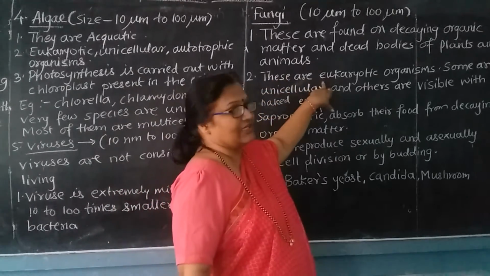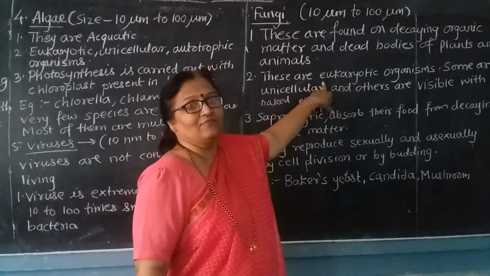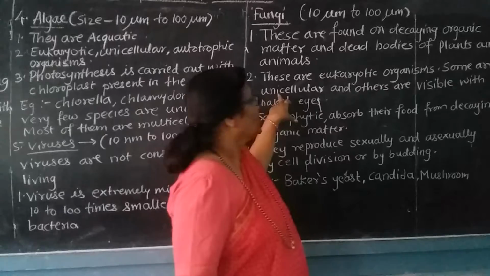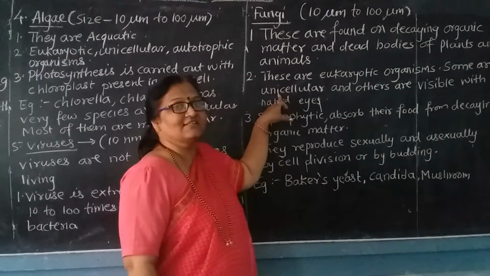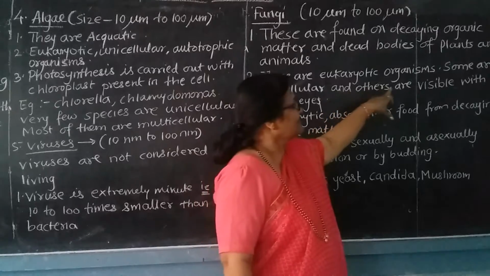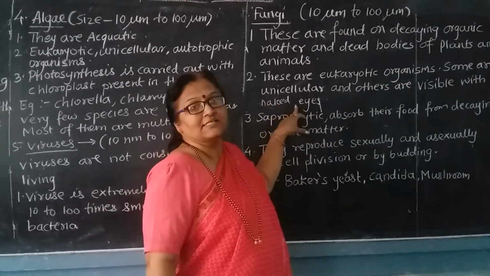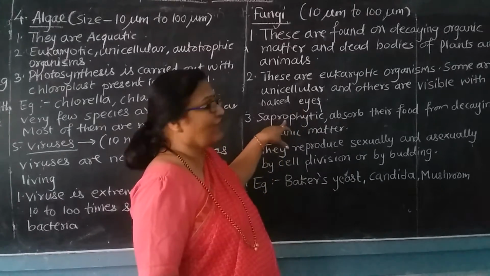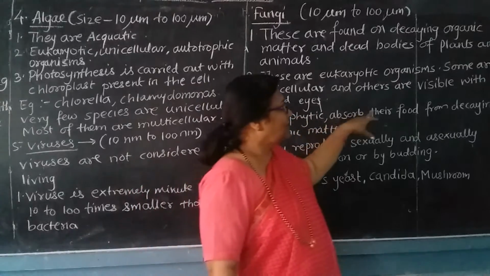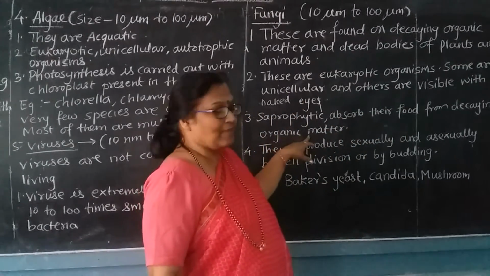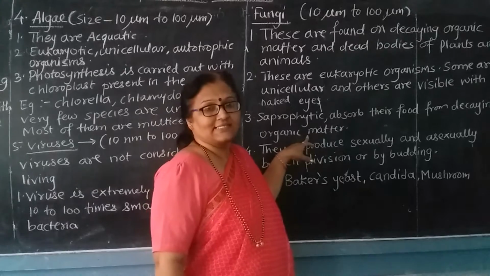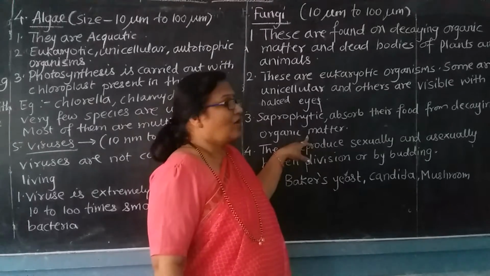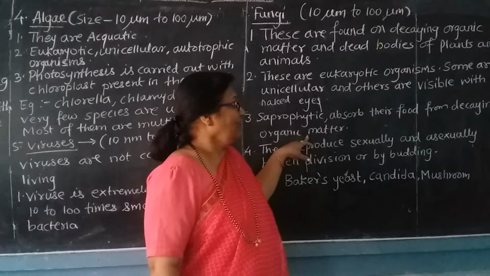These are eukaryotic. Eukaryotic organism means the organism which is having a distinct nucleus in its cell. Some are unicellular, meaning having a single cell in their body, and others are visible with naked eyes. They are saprophytic. Saprophytic means they absorb their food from the decaying organic matter. They depend upon the decaying matter, and from that decaying matter they absorb their food.